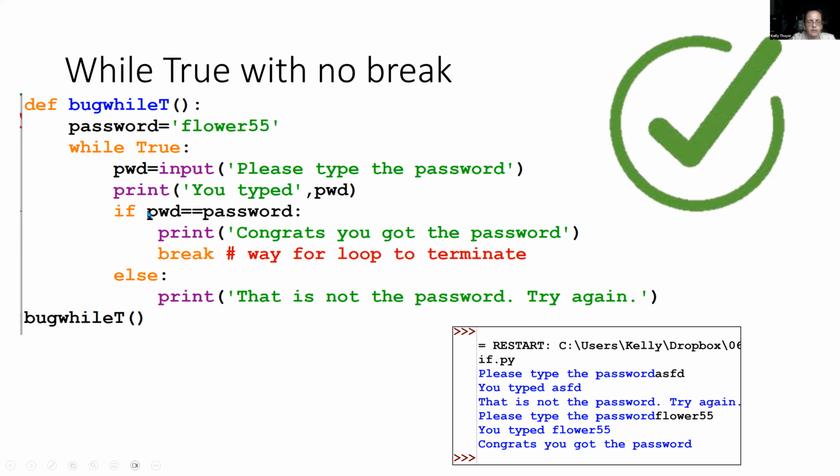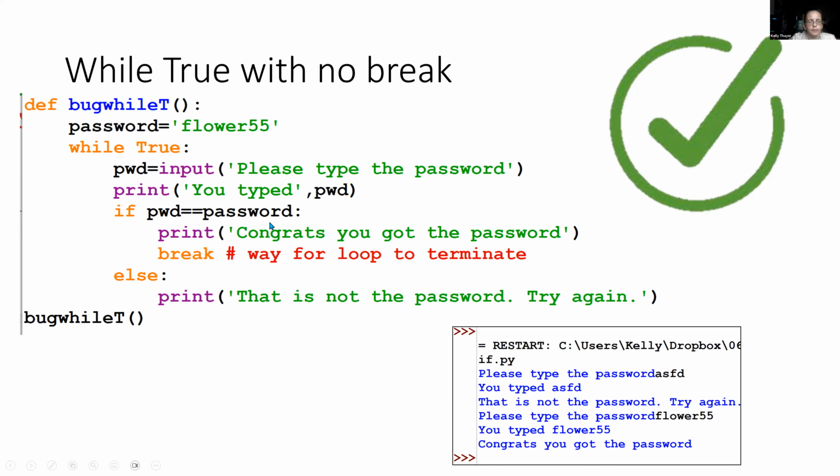And then we have this if statement being added. If PWD, the thing that they typed, is equal, remember this one will ask the question, are these equal? This is going to return a Boolean. If the password is equal to the actual password up here, that is, they typed the same thing as the password that's given, then it will print, congrats, you got the password. And here's the key thing, it has a break. This is a way for the loop to terminate.